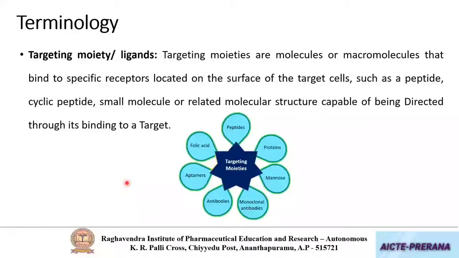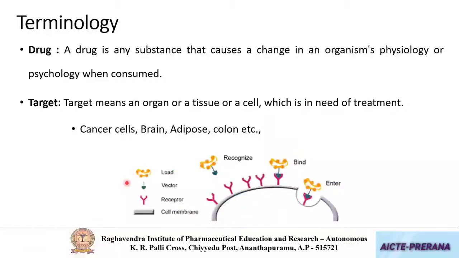The next one is targeting moiety. This is very important, targeting moiety. If you see the diagram here, this yellow colored one is the drug delivery system or the carrier. And this carrier is having a particular compound called a vector or targeting moiety or ligand. Okay, this is available as a coating on the surface of the carrier.